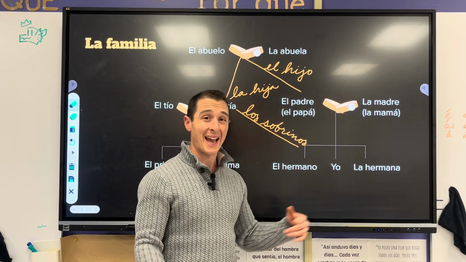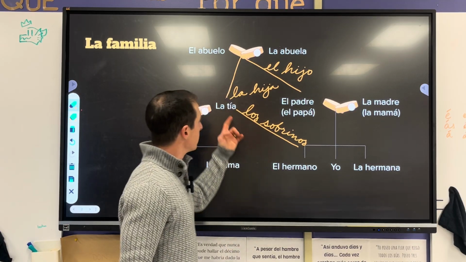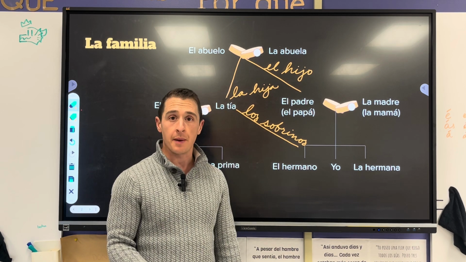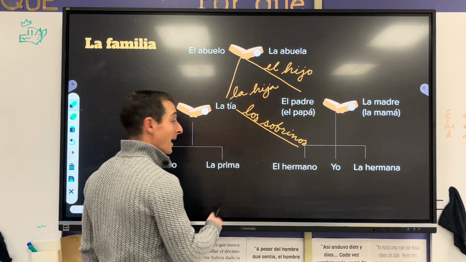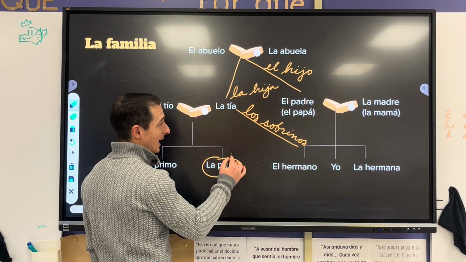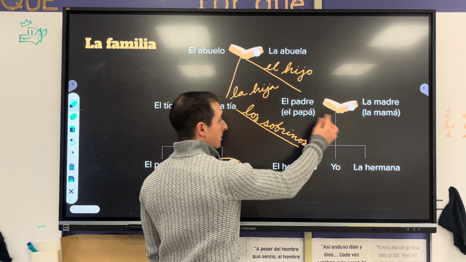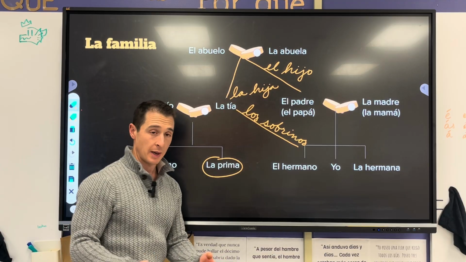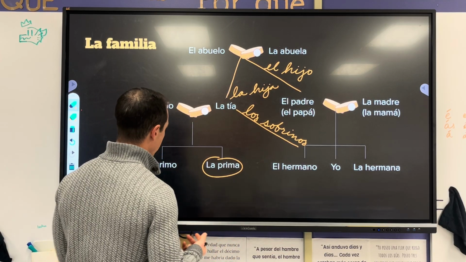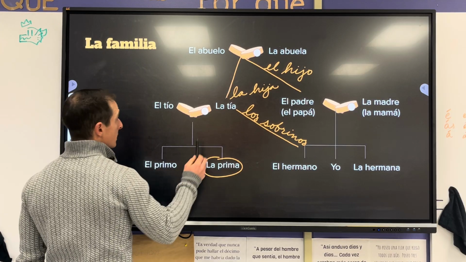So, yo soy el sobrino de mi tía. Mi hermana es la sobrina de mi tía. Y mi prima es la sobrina de mis padres. So we got sobrino, sobrina. Put them together. What do you get? Sobrinos. And then there was another one.